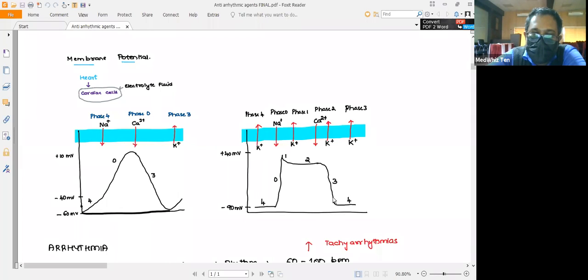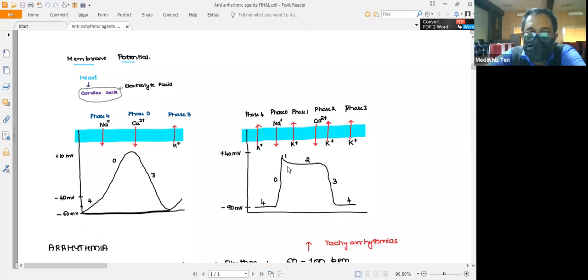Whereas in case of phase 3, this is the repolarization phase, where there will be efflux of the potassium. So this is represented by phase 3. There will be rapid repolarization taking place with the opening up of the potassium channels. Again, it will reach the resting membrane potential, and when the impulse passes on to the next cardiac cell, the same amplitude you can make out with respect to the depolarization, plateau phase and the repolarization phase.